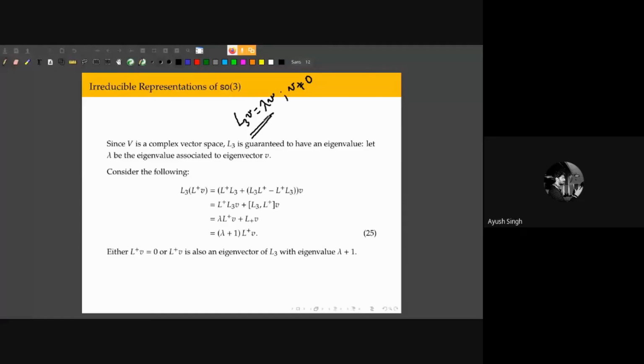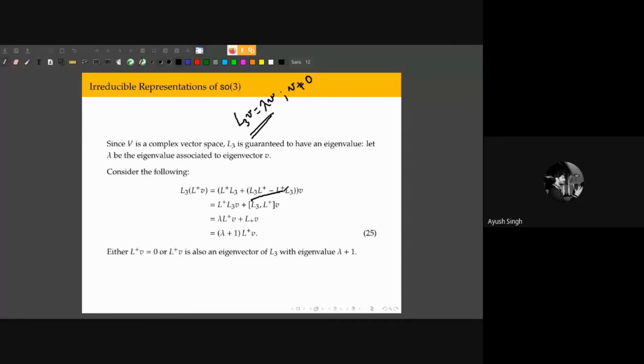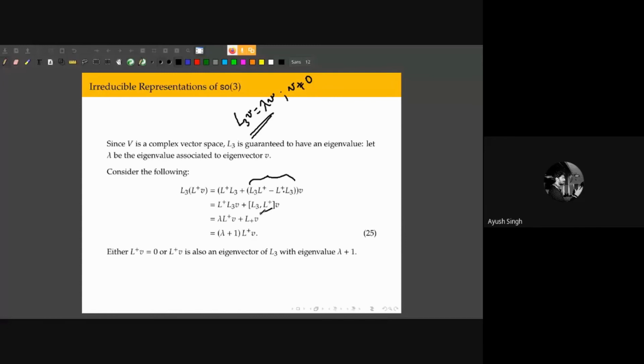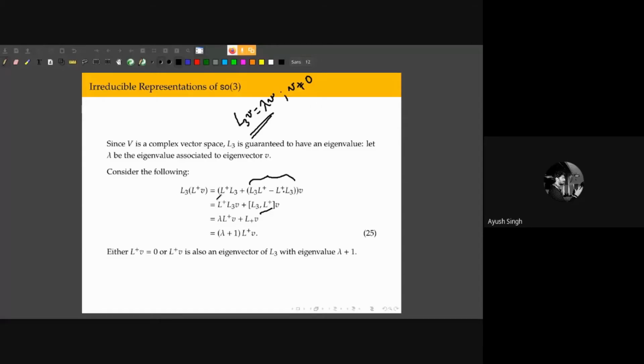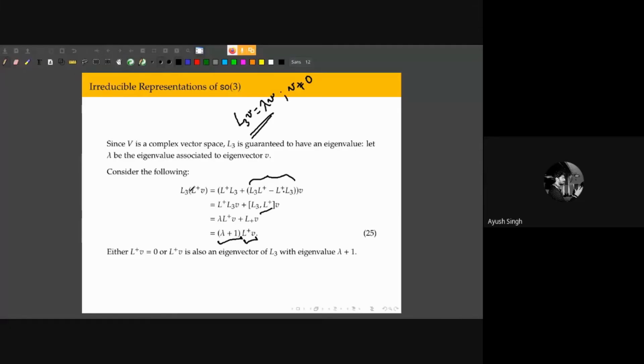Then we can try to find out how L3 acts on L plus V. Here I have added and subtracted L plus L3, identified this quantity as the commutator, and used the commutation relation from the previous slide to conclude that L3 acting on L plus V is lambda plus 1 times L plus V. So either L plus V is 0, in which case this becomes 0 equals 0, or if L plus V is non-zero, then L plus V is also an eigenvector of the operator L3 with the eigenvalue lambda plus 1.